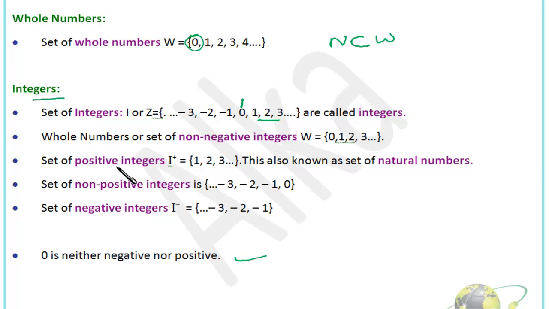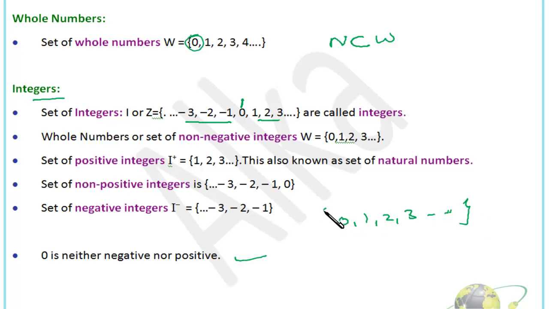Okay, so positive integers are denoted by I plus, so it's 1, 2, 3 till infinity. If we discuss non-positive integers, we need to leave all positive integers, inclusive of 0. So non-positive integers are -3, -2, -1, 0. Similarly, if we talk about non-negative integers, in that case we have to leave all the negative integers and the series starts from 0, right? 0, 1, 2, 3.